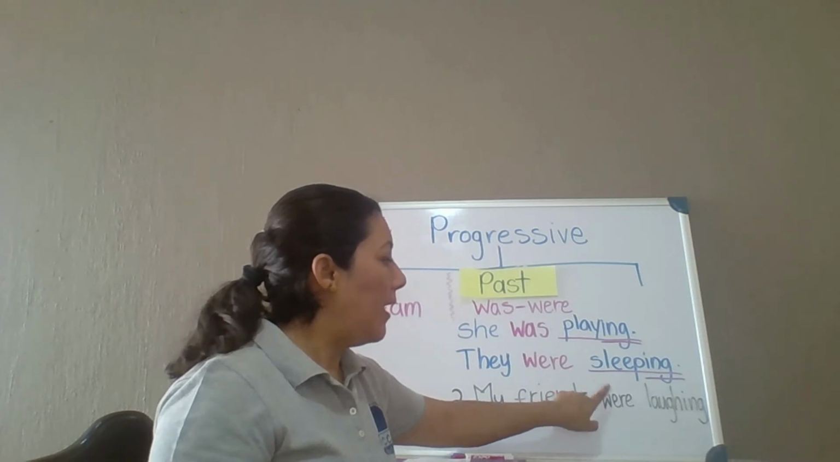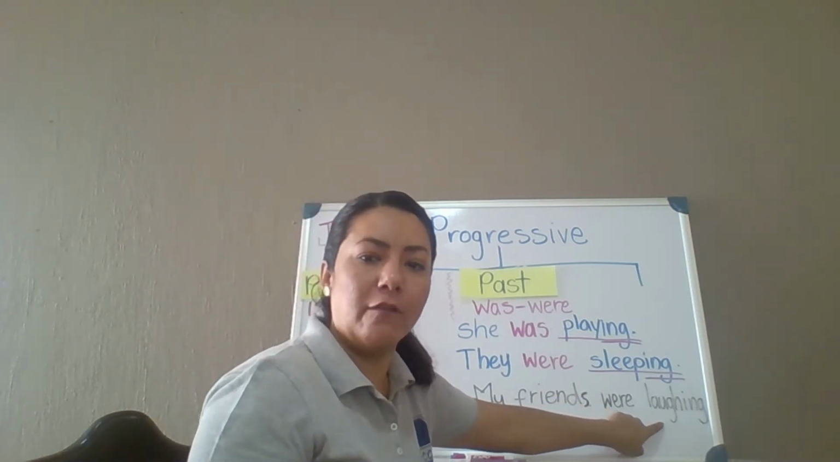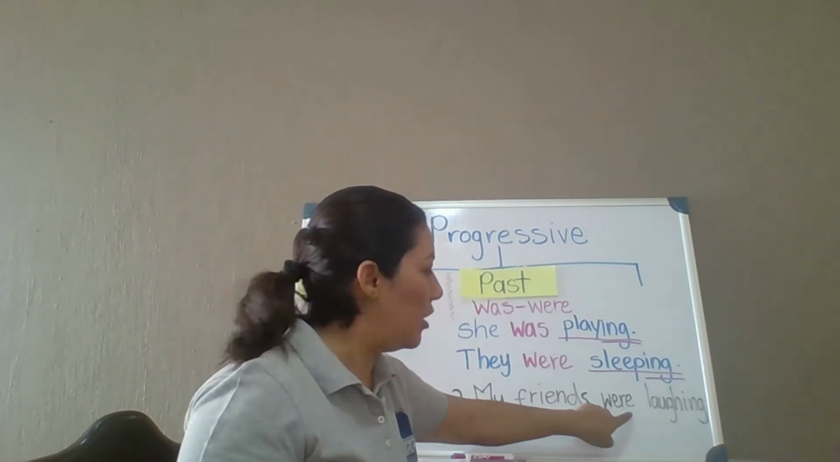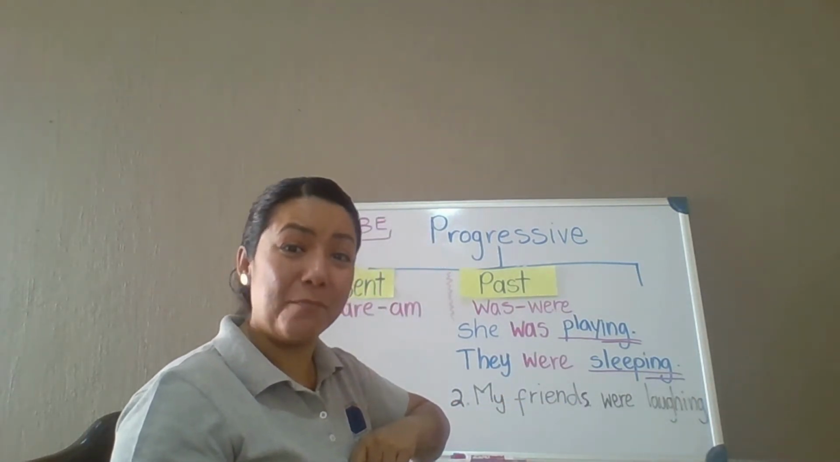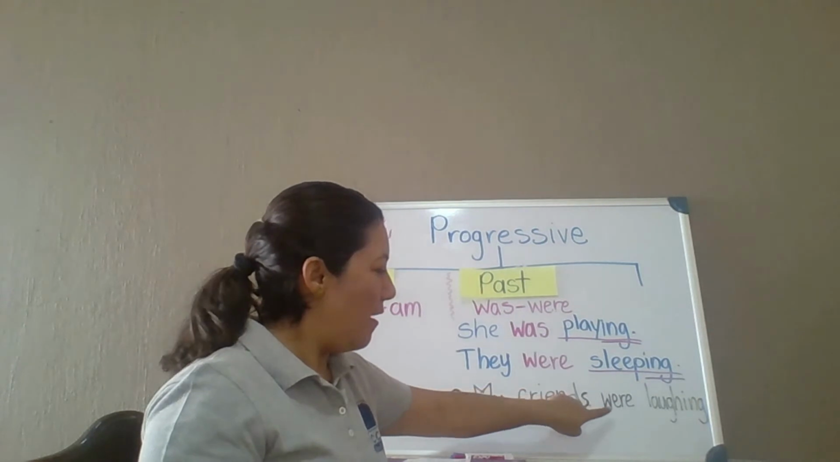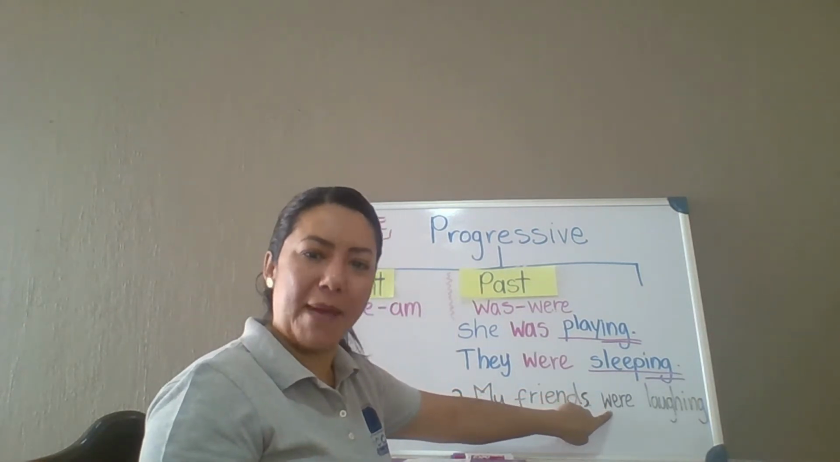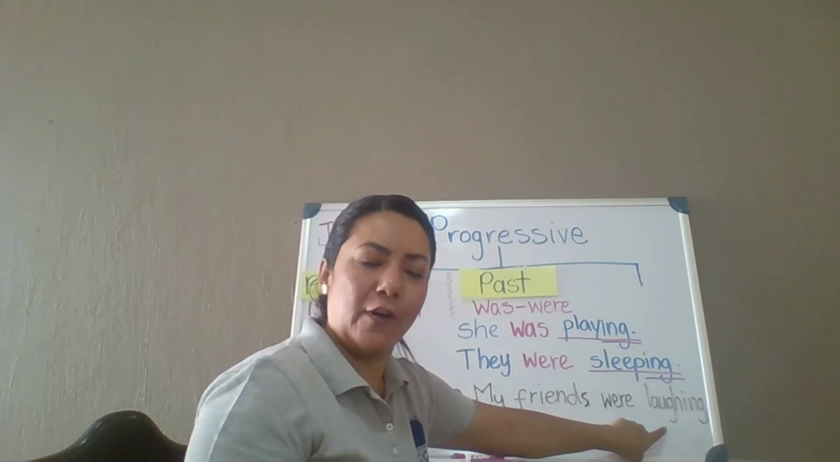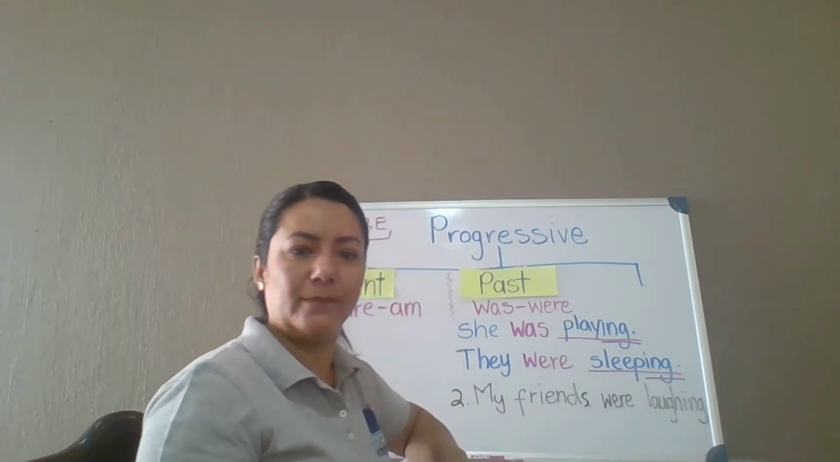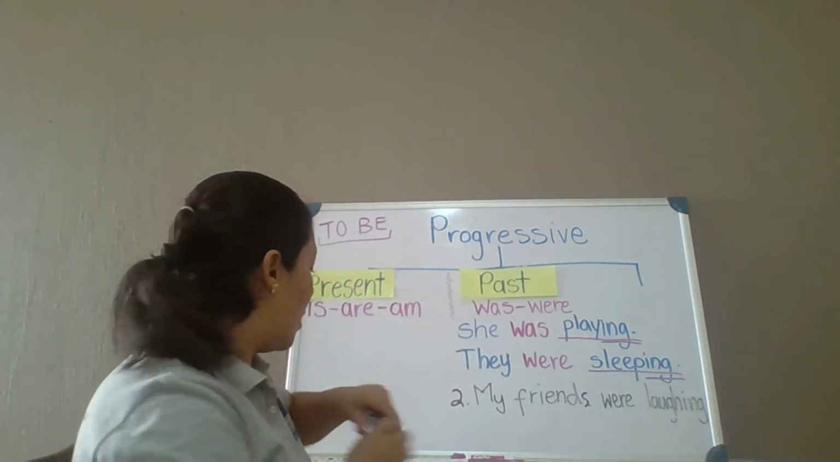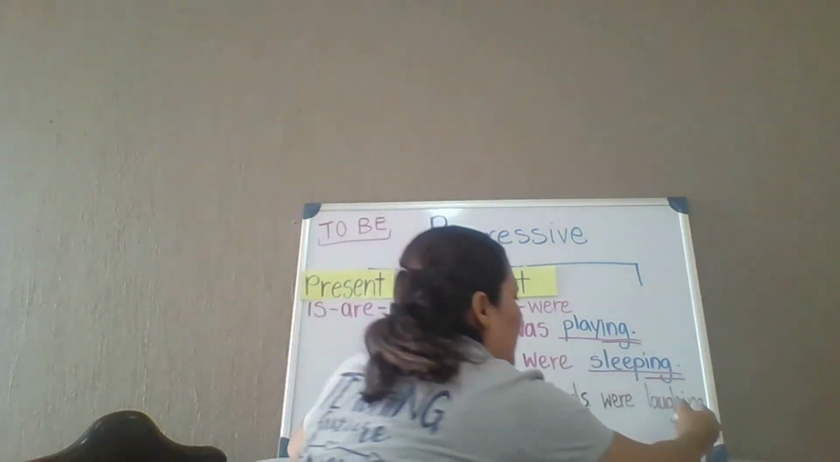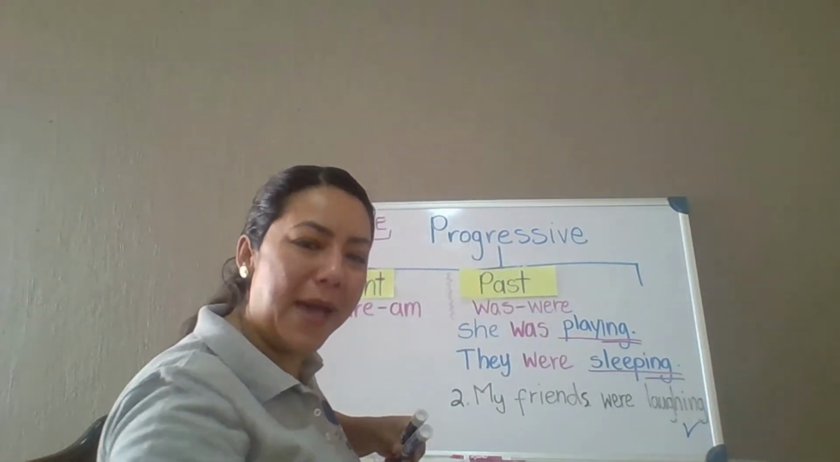So, how about the next part? A verb ending in ing. Laughing. Is that in past progressive? Helping verb in past and verb ending in ing. It is correct. So what do we do? We'll give it a check mark. It is in past progressive.